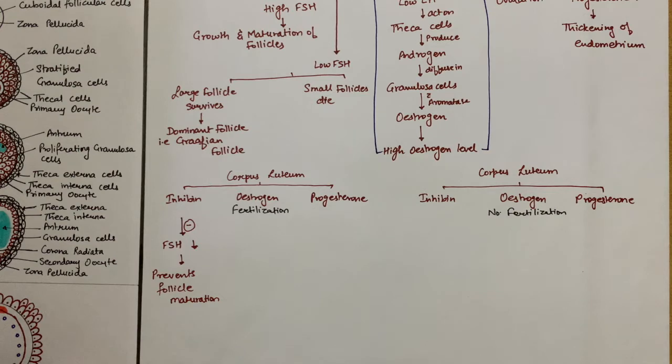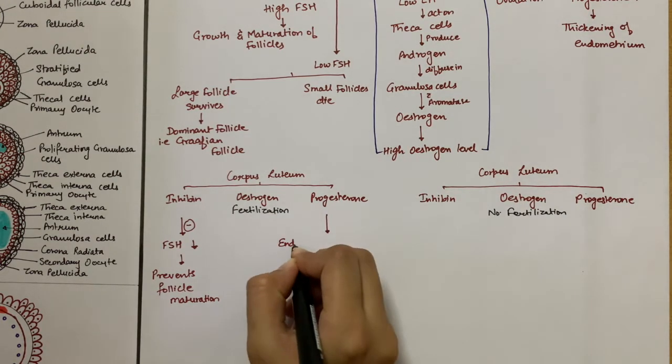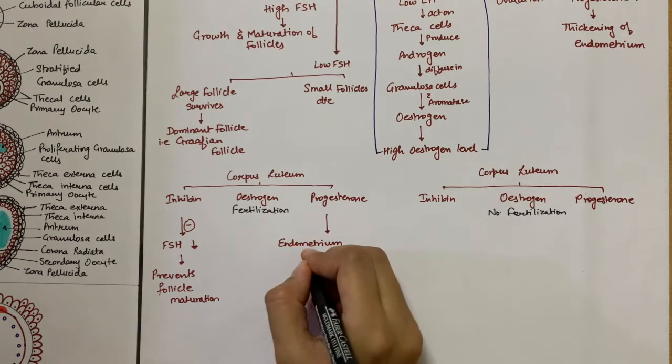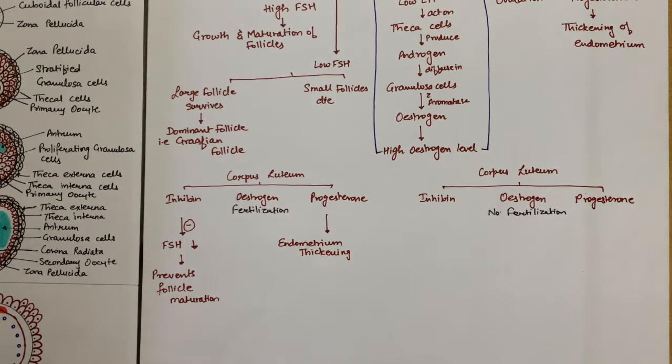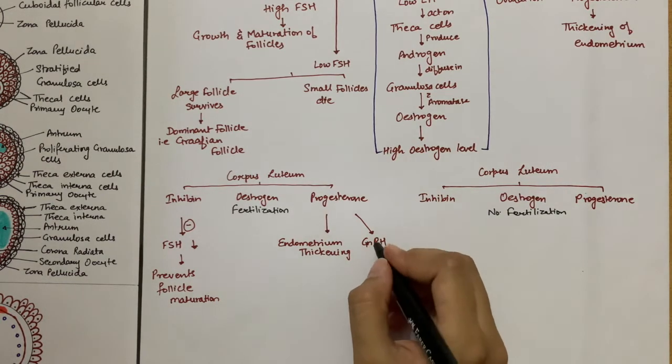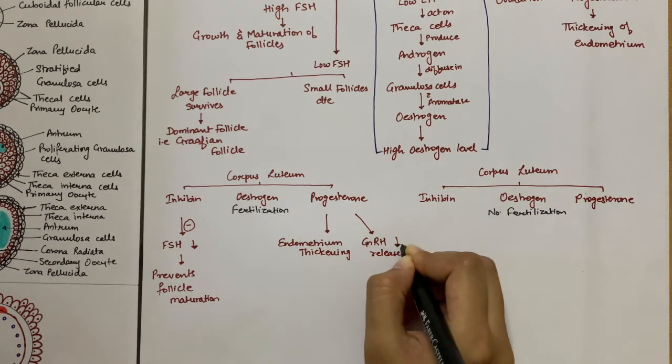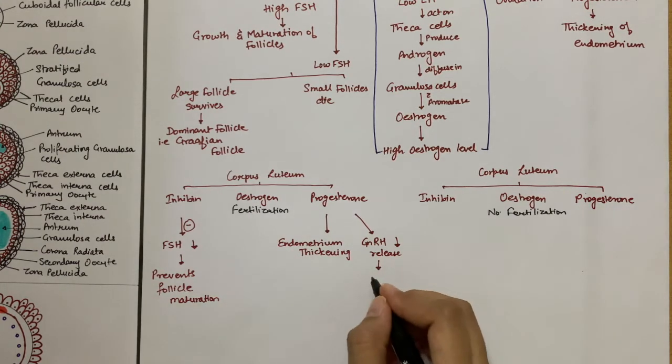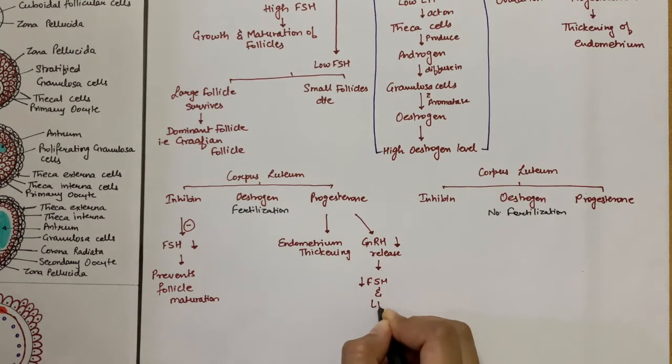Okay? Now, the corpus luteum also continues to produce progesterone and estrogen, and this helps in thickening of the endometrium that is needed for implantation of the fertilized egg. Along with this, progesterone also sends a negative feedback signal to the HPA axis to decrease GnRH release, which in turn reduces FSH and LH release.